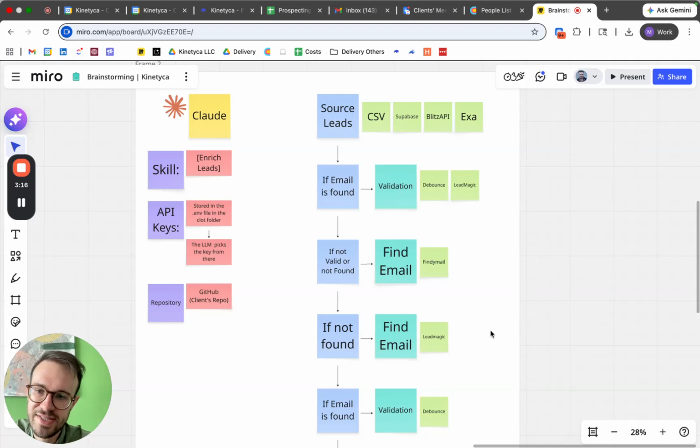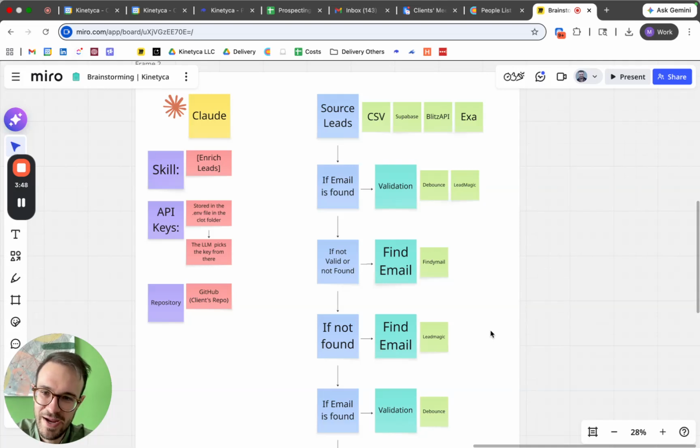We have, for example, this skill called enrich leads. Something very important: I will go through a series of APIs. Before running this, make sure you're storing your API keys. Don't give the API keys to the chat, because first, they risk being leaked, since they can be shared publicly, and second, Claude risks using them in the wrong way.